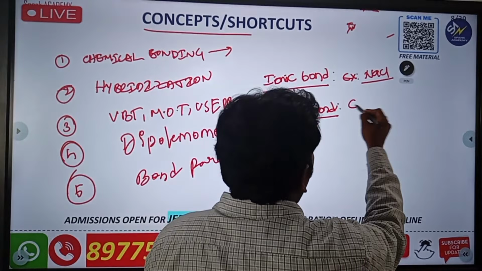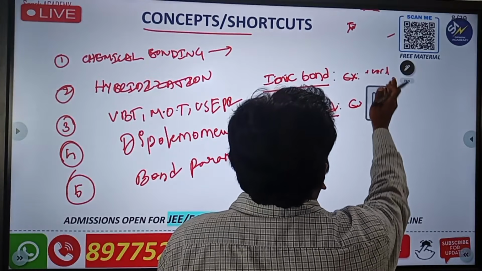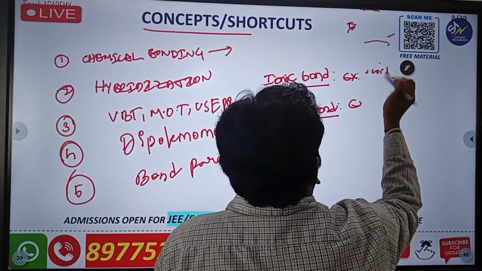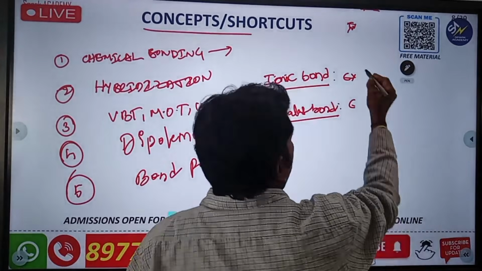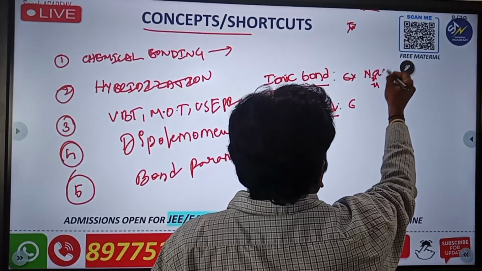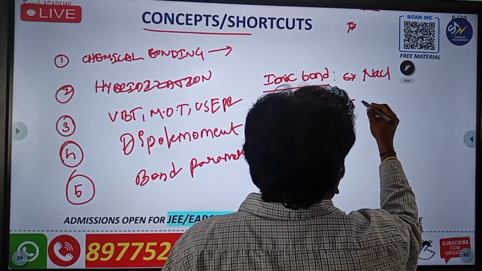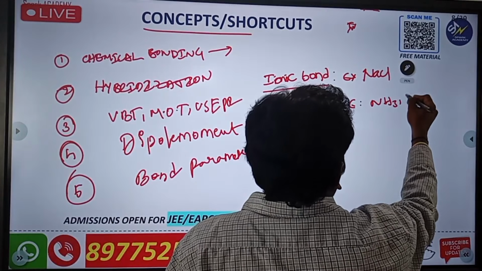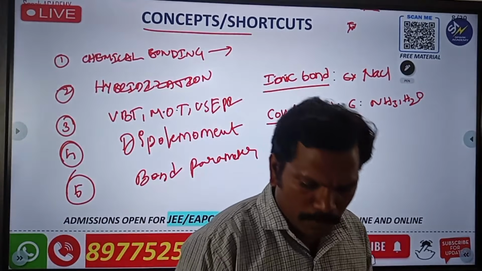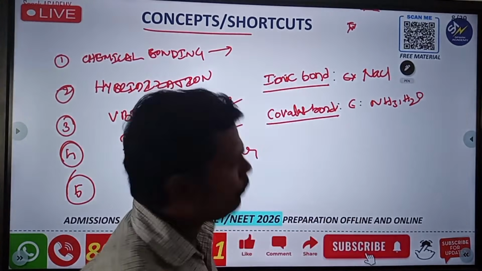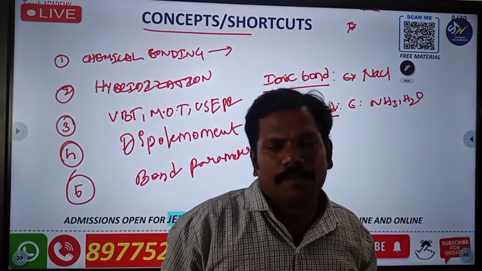The example is going to be HCl, or you can take any other example, like NH3, H2O, whatever it may be. These all are examples for covalent. Generally covalent bonds are many. So in this class, first of all understand what is ionic bond.